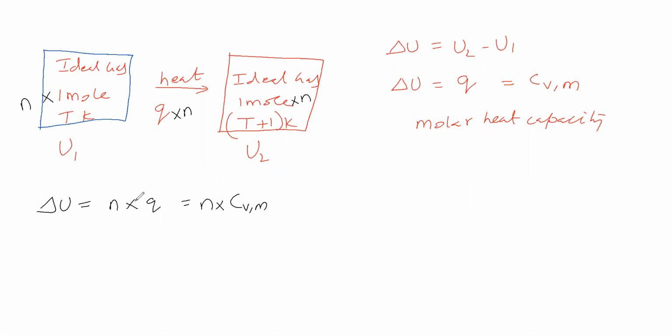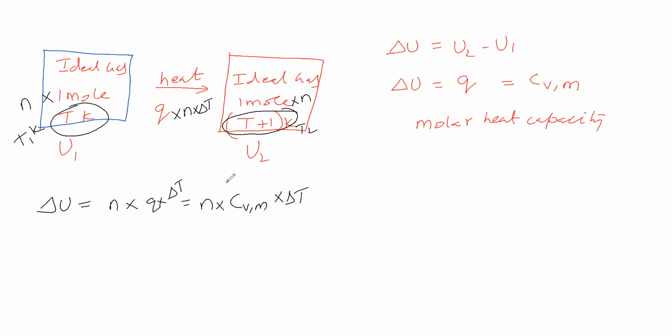So delta U is equal to nCVM. Suppose here the temperature is T1 Kelvin, and here the temperature is T2 Kelvin. That difference in temperature, delta T, we multiply here also.